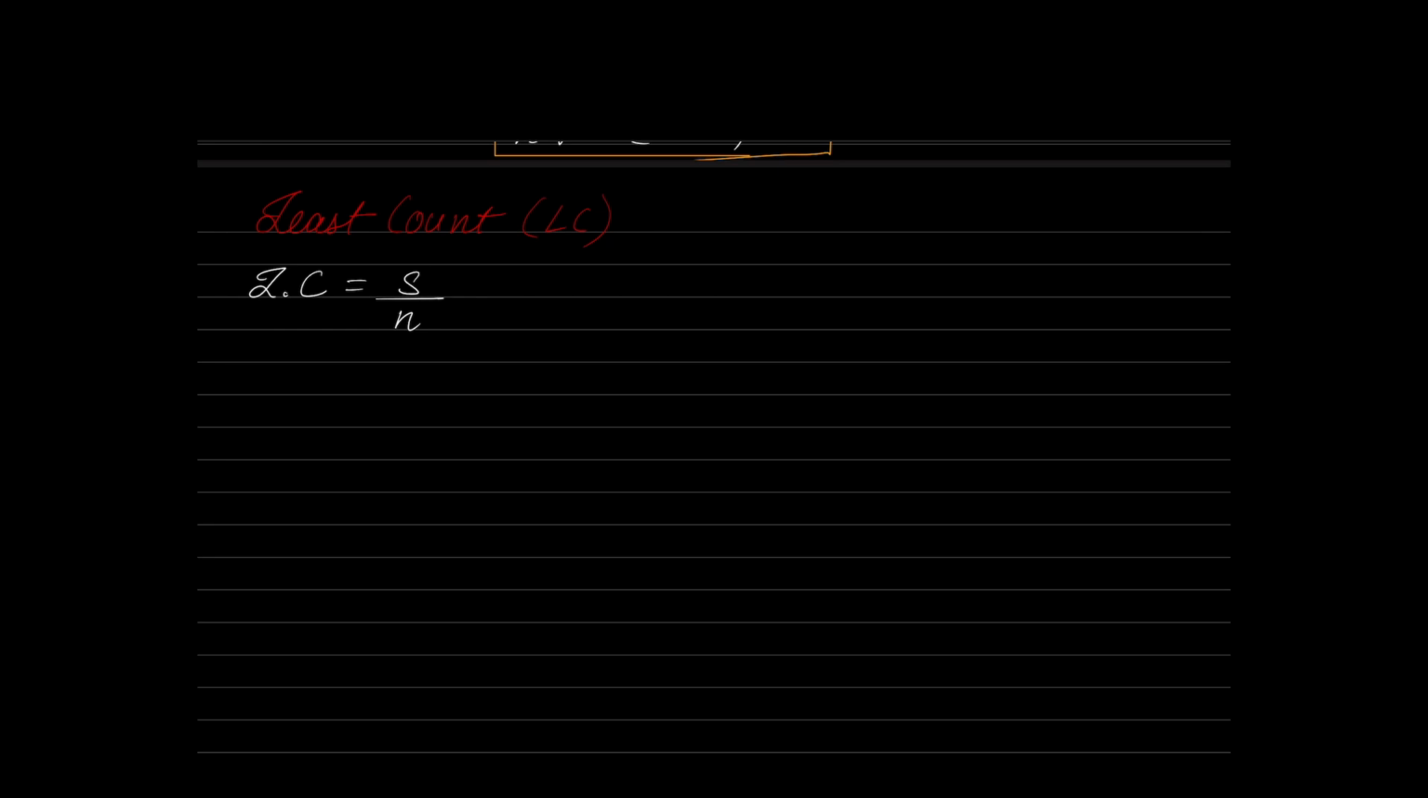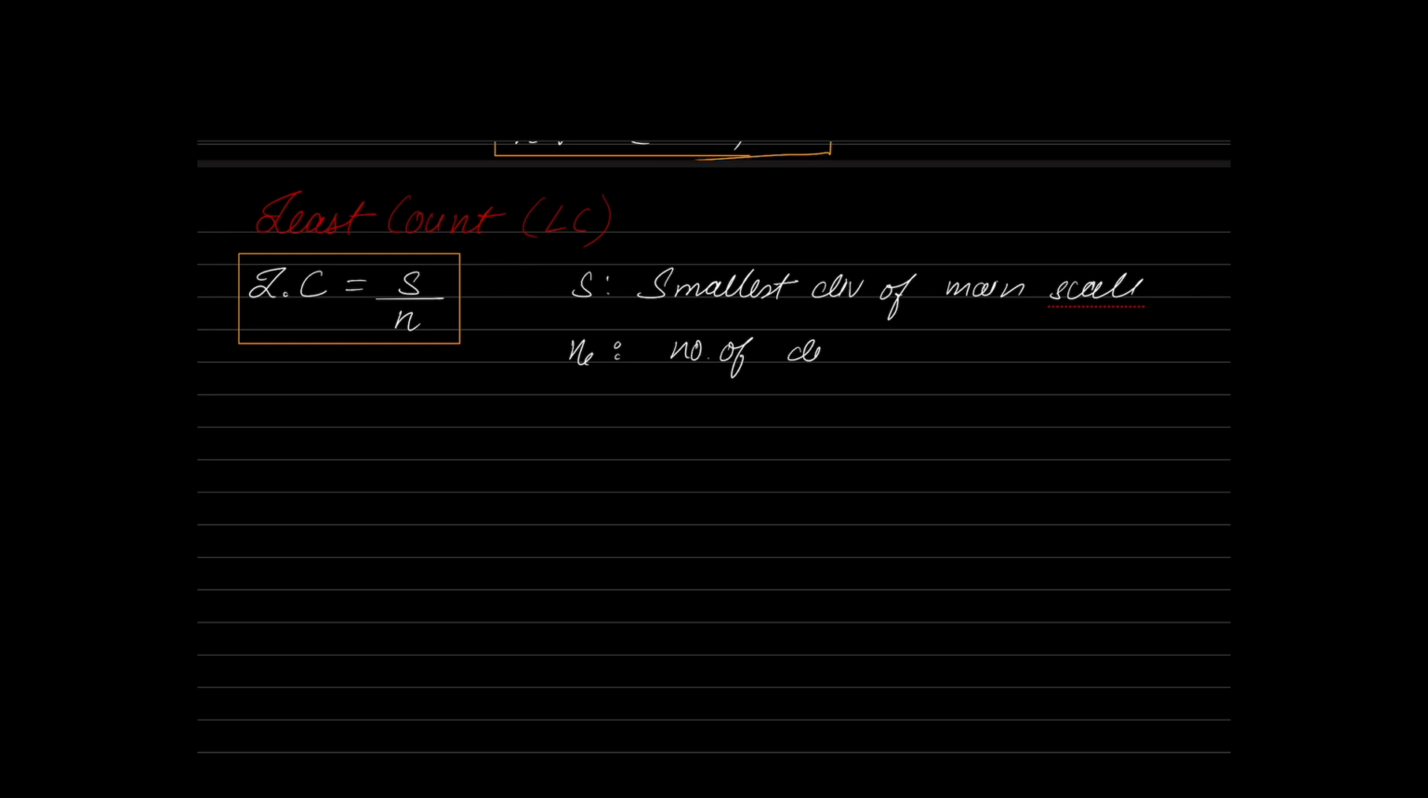So what is S here? S is nothing but the smallest division of the main scale. What is N? N is nothing but the number of divisions on the vernier. Okay, so that is the least count.